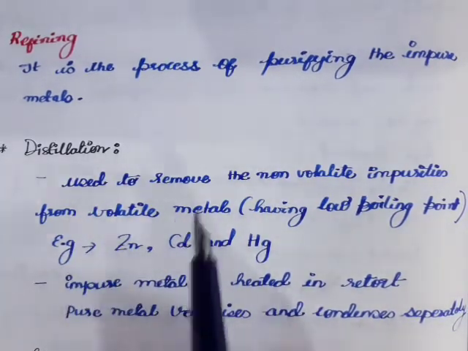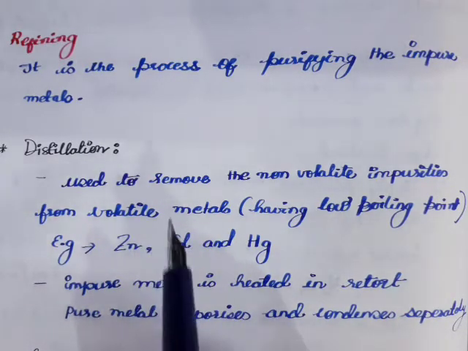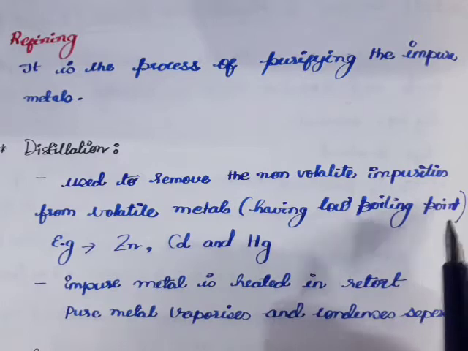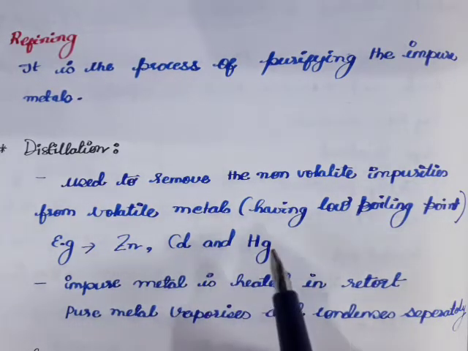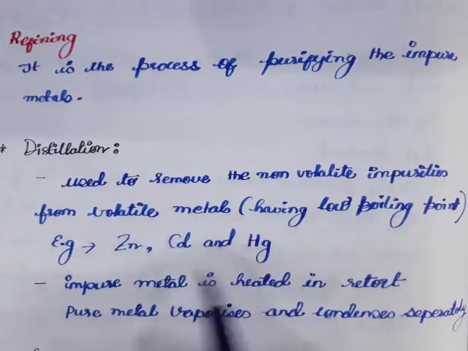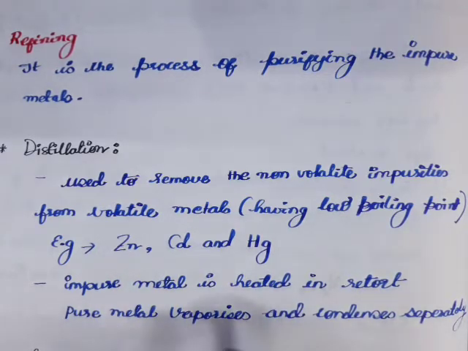So this is for the purification of metals which are highly volatile or which have low boiling point, like zinc, cadmium, mercury. Then in this process, impure metal is heated, and the pure metal will vaporize and condense separately, leaving impurities behind. So this is how the separation of impurities is done.